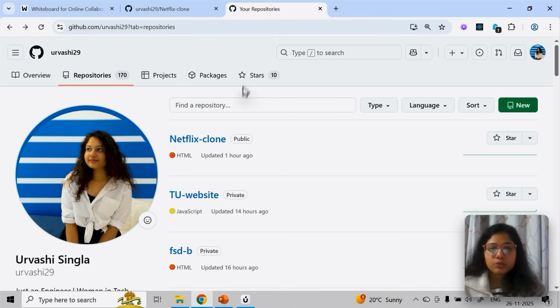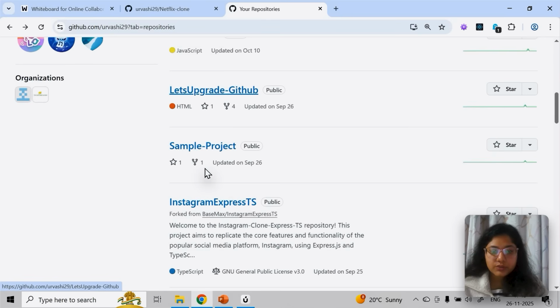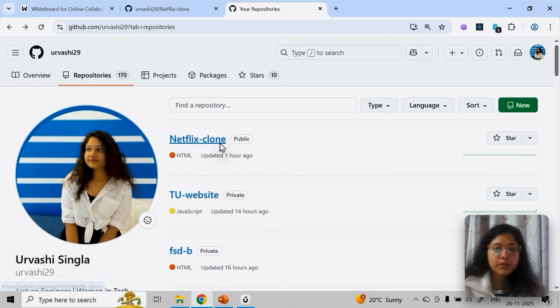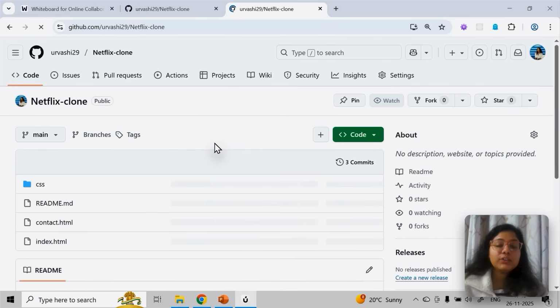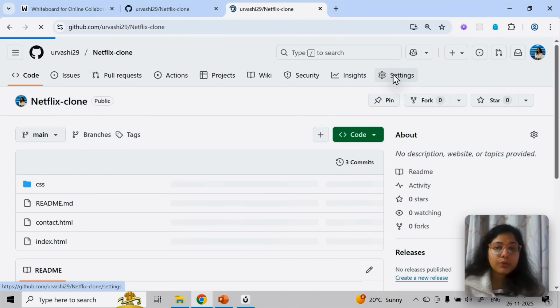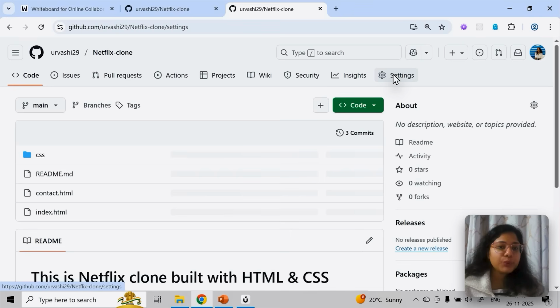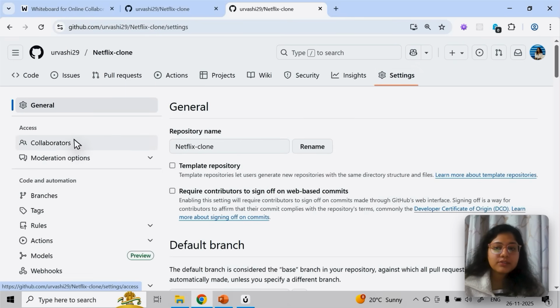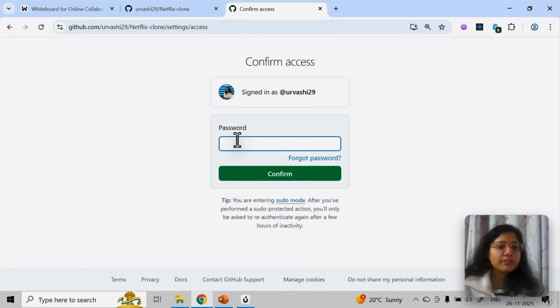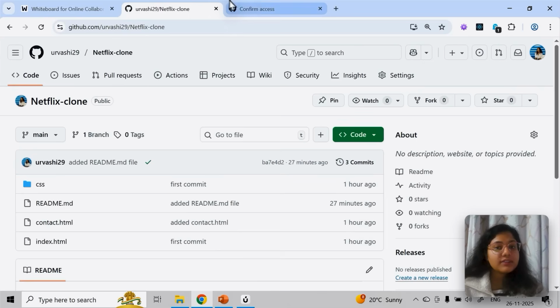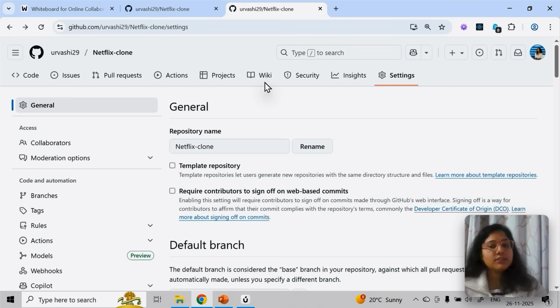And one more thing I want to show you, if your repository is private, I'll show you some of my private ones, or I'll show from a public one also. Now this is public, you all can access it. This GitHub repo is public, you all can access it, but you cannot contribute to it. If you want to add collaborators, you need to go to settings, click on collaborators, and from here you can add. You need to enter my password, then a search bar comes, you put the username and click on add. Now that person will get an email on the address they entered while creating the account. So this is how you can add collaborators on any GitHub repo.